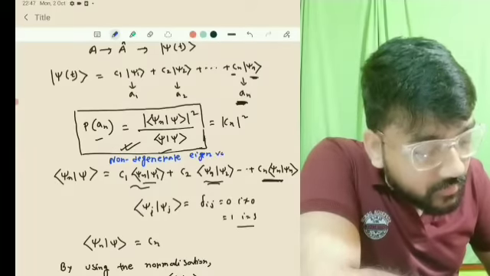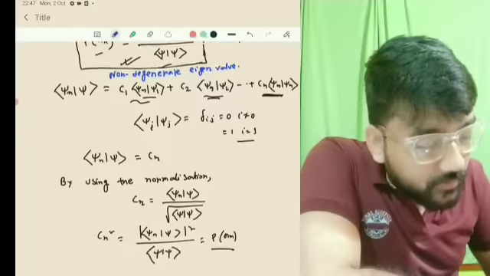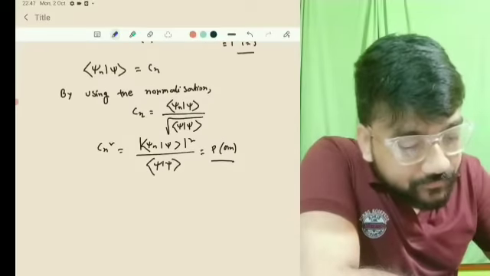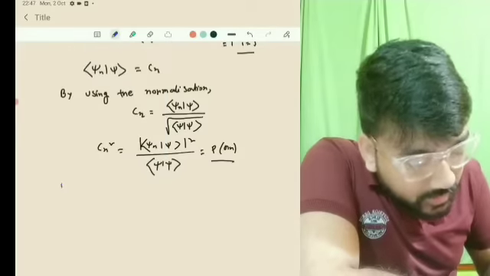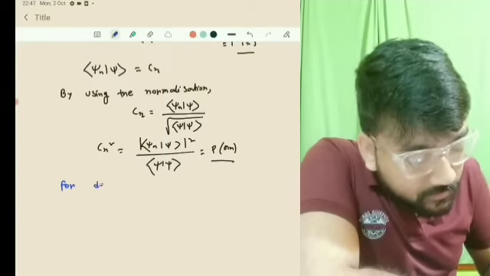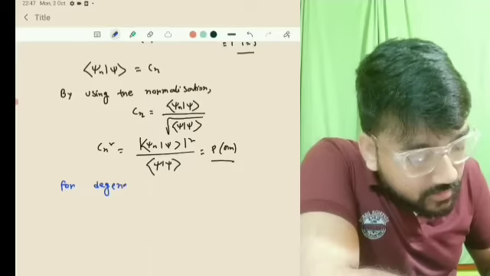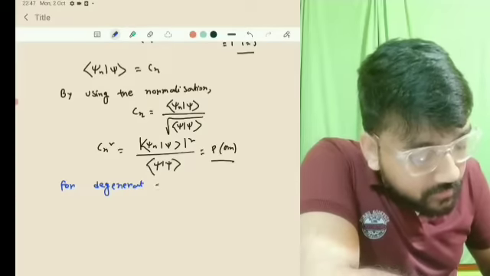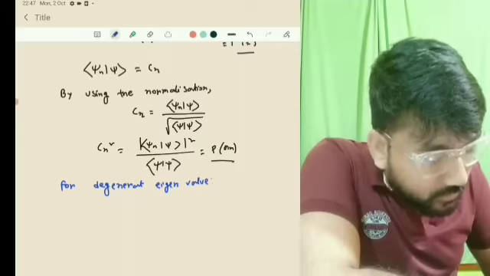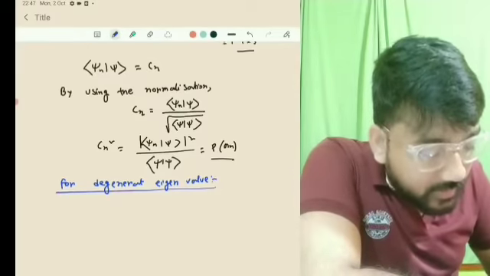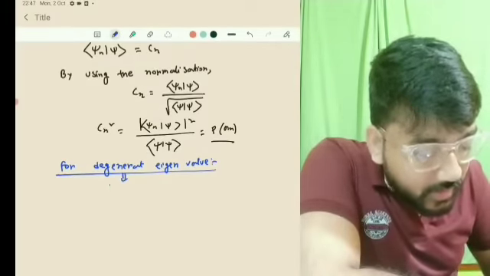but let's talk about a degenerate eigenvalue. For a degenerate eigenvalue, what will be this expression? Suppose it is m times degenerate, m degenerate.